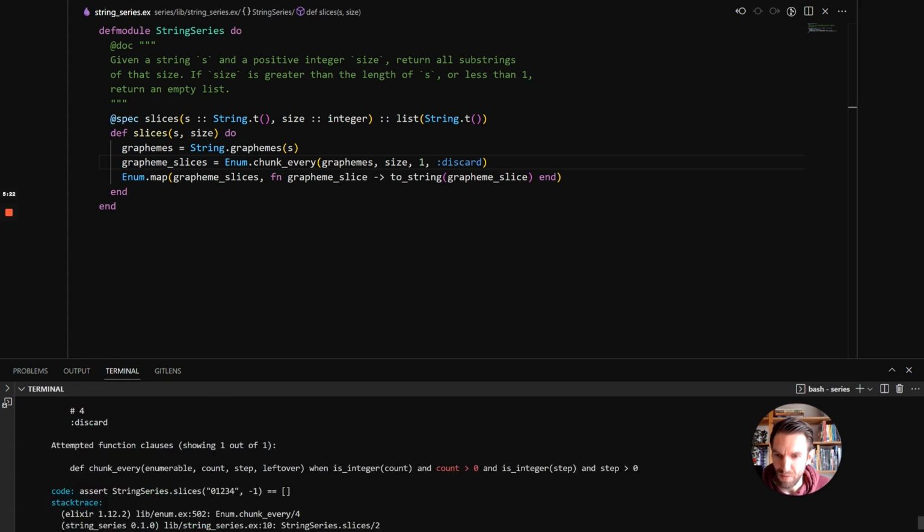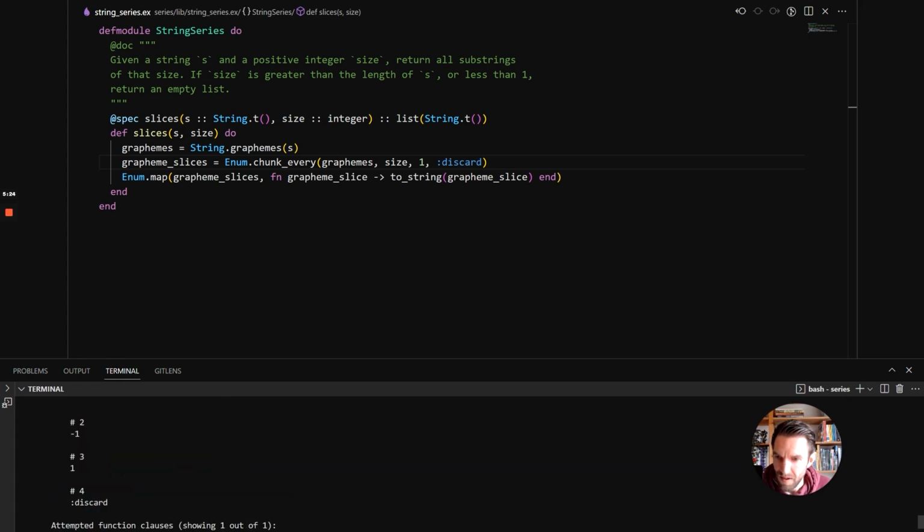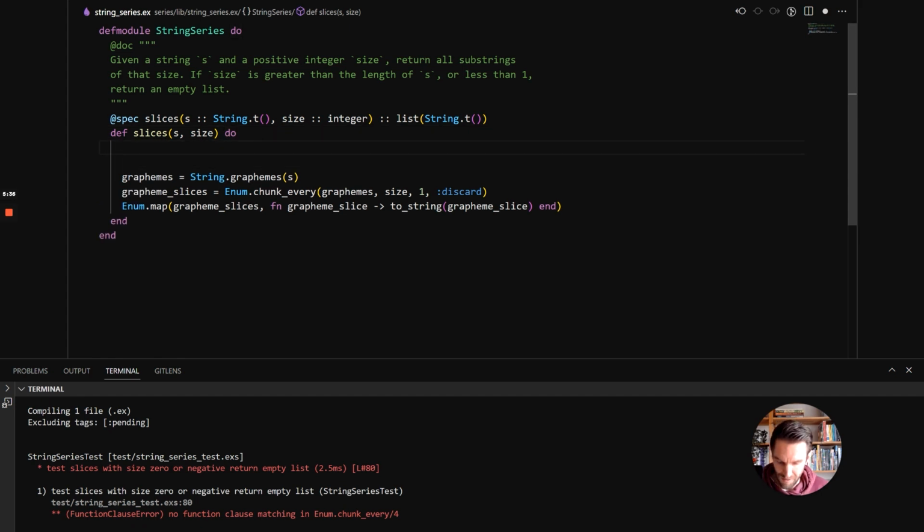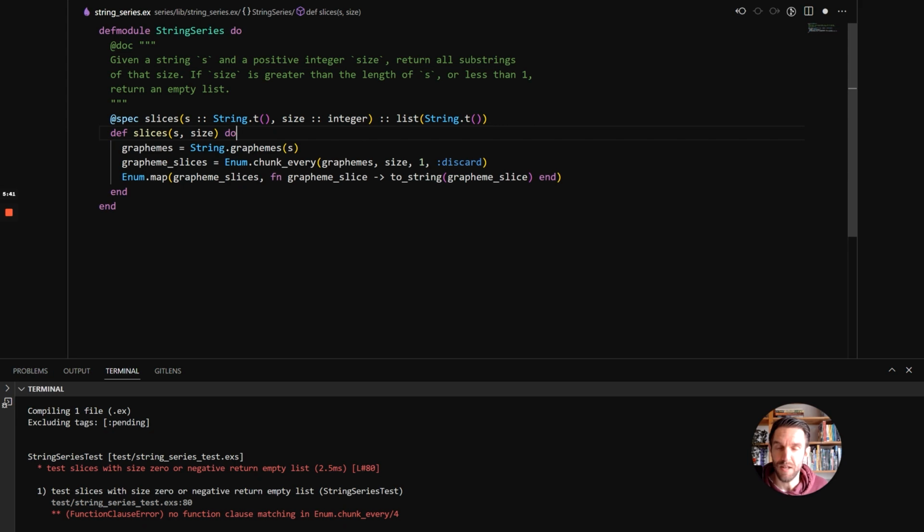So the final failure that we have is, let's see, a lot of information here. Test slices with size 0 or negative returns empty list. Okay, so if the size is 0 or negative, you might be thinking that, hey, we do an if statement here, but that's an option, but it's not the typical Elixir way.